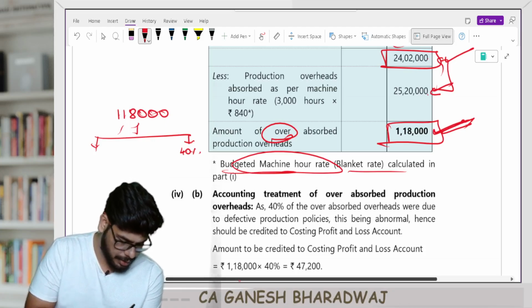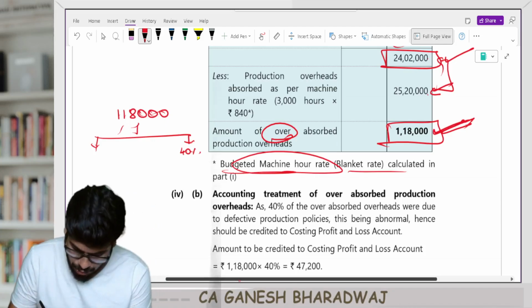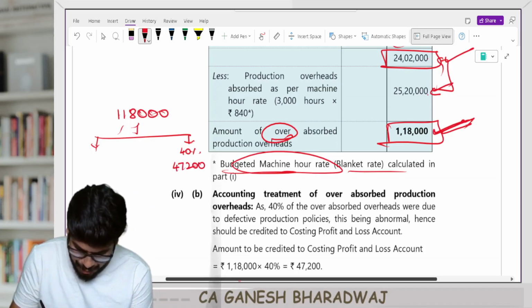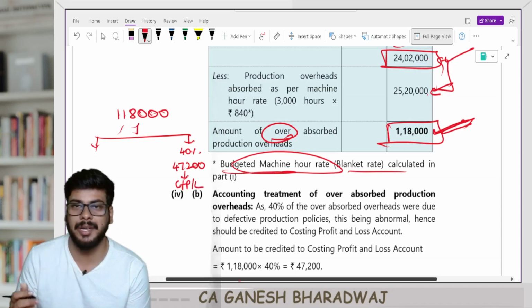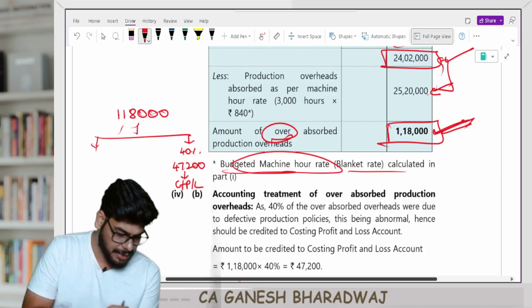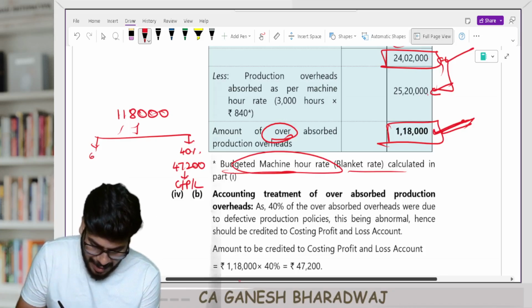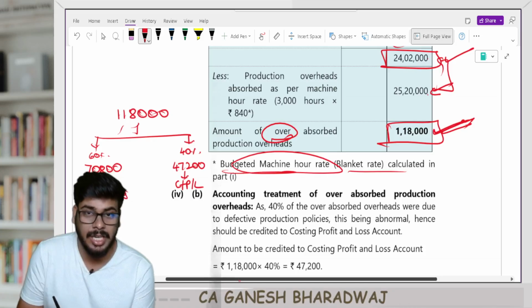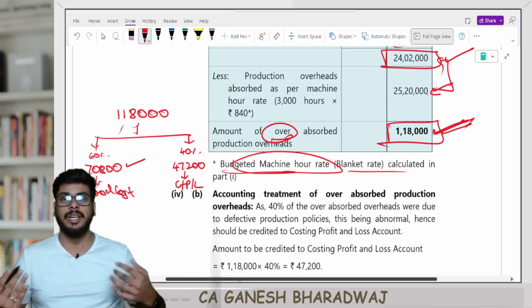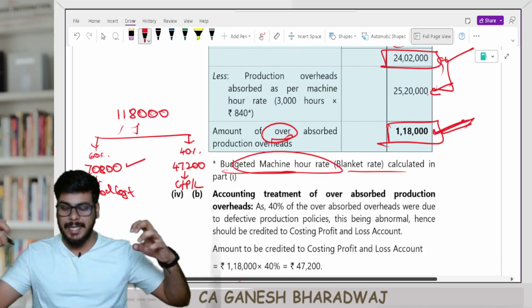That's going to be 47,200 rupees, which should be taken to my costing P&L. It's abnormal, right? So the balance 60%, how much is this? Only the balance 60%, 70,800 rupees, should be treated as a product cost. Correct, guys? Now, this 70,800, if I have to treat it as a product cost, it needs to be apportioned